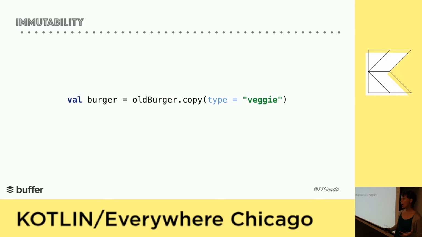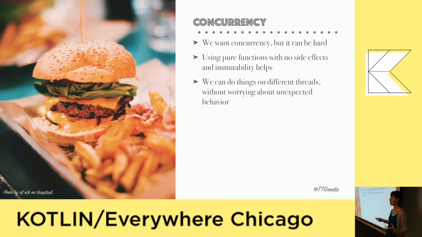Okay, concurrency. It's hard. But a lot of things that we've talked about can help with it. Using pure functions, not changing the state of the world outside or depending on it, keeping things immutable, all these help avoid unexpected states that concurrency can paint you into. So keeping up with our burger example, making one burger shouldn't change the toppings of the second burger. When one person orders a veggie burger with tomato and someone else a burger with lettuce, they should get what they asked for, not a burger with tomato and lettuce.